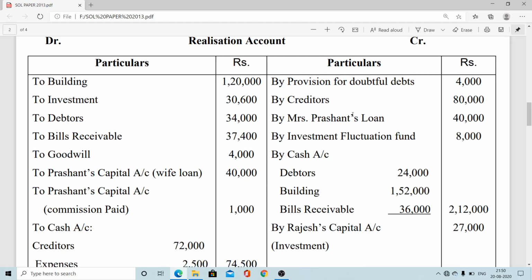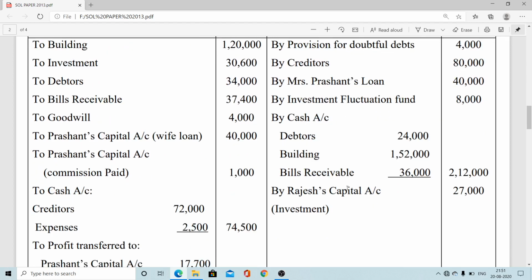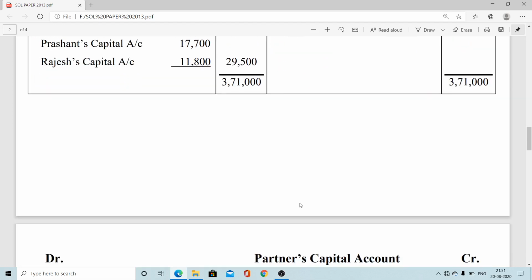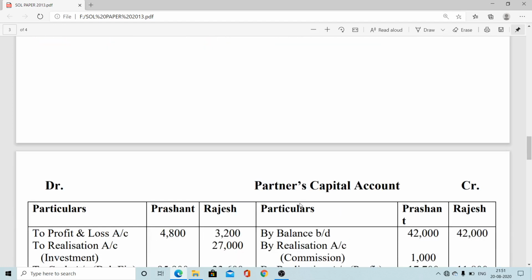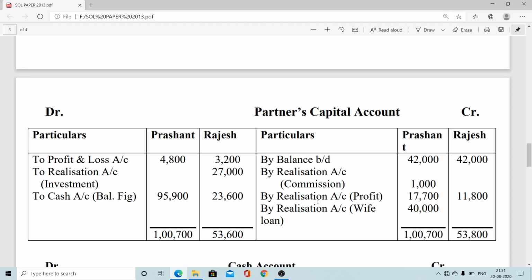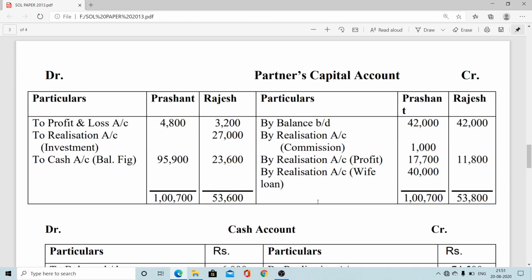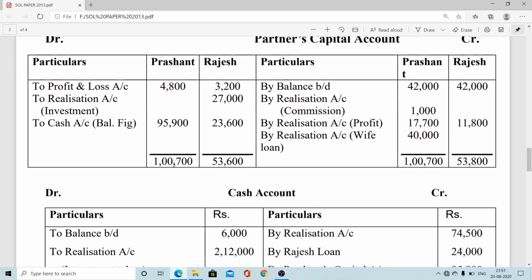But if nothing is mentioned regarding a liability, you have to consider that full payment must be made to the respective lender. Otherwise they will not leave the partnership firm. So regarding goodwill, nothing is mentioned, we ignore it, and no corresponding entry will be there. Now this is the final payment.